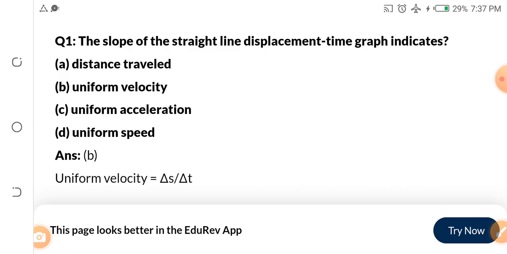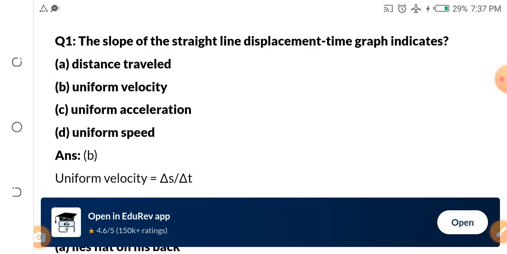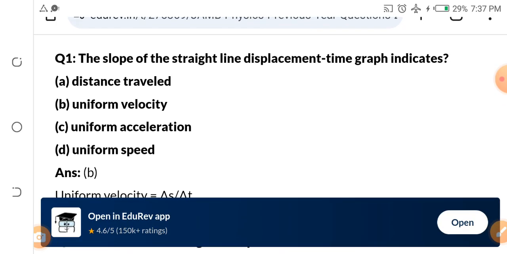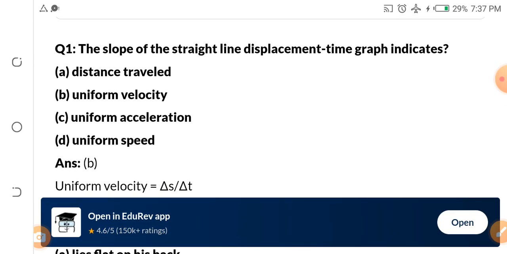The slope of the straight line displacement time graph indicates dash. The slope, if you have seen a straight line displacement time graph, indicates dash. A, distance traveled. B, uniform velocity. C, uniform acceleration. D, uniform speed.